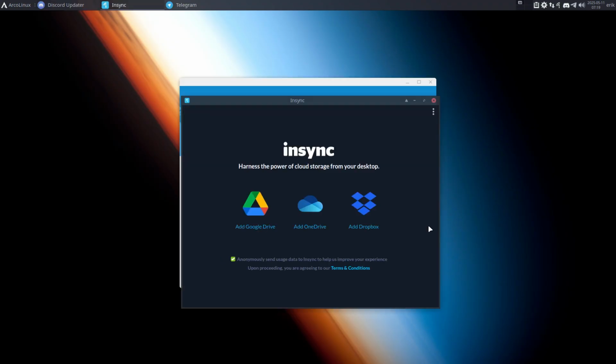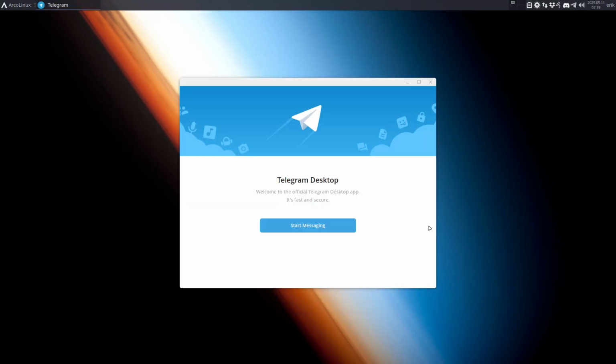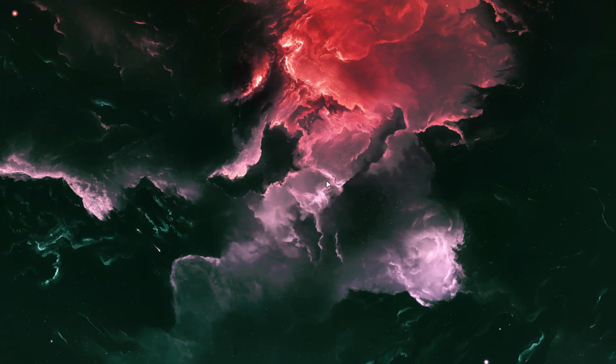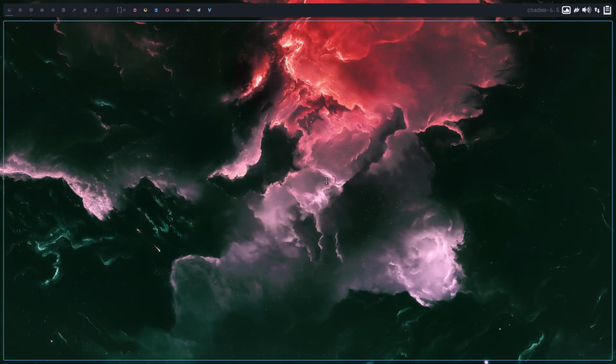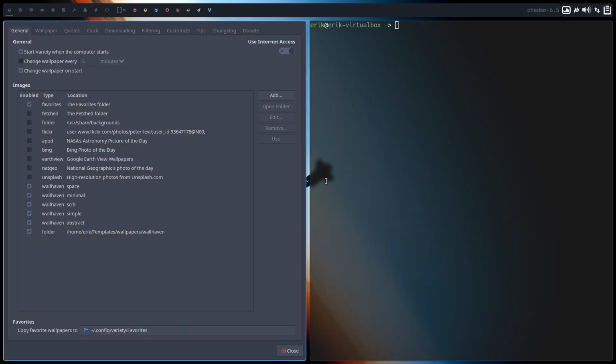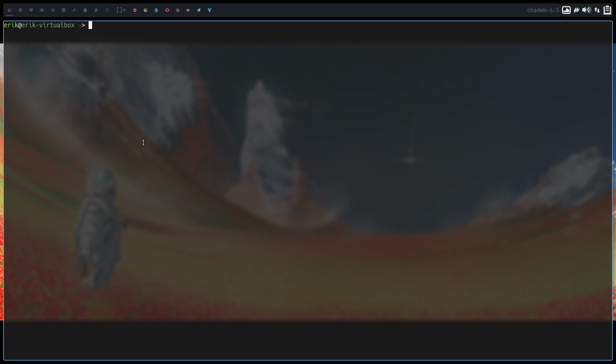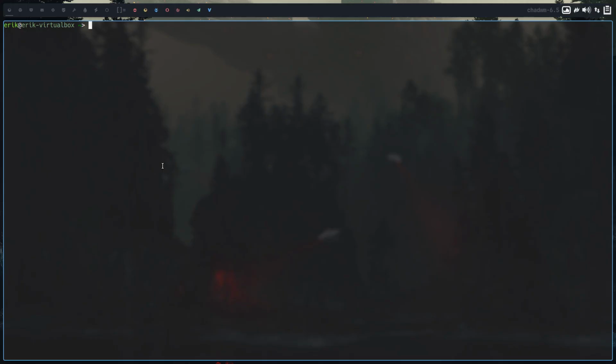Super Shift Q, remember that? Super X, log out, because I want to go to ChadWM. Come here, my friends. This is LightDM, not SDDM. And we're going to kill Picom. Nope, it's working. Okay. The transparency and all that might not work because of Picom in a virtual machine.